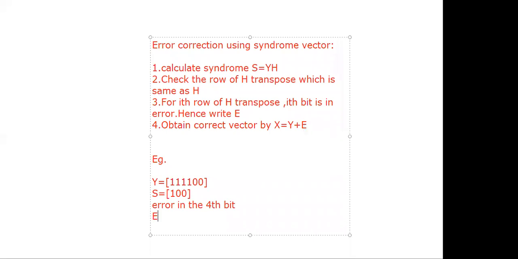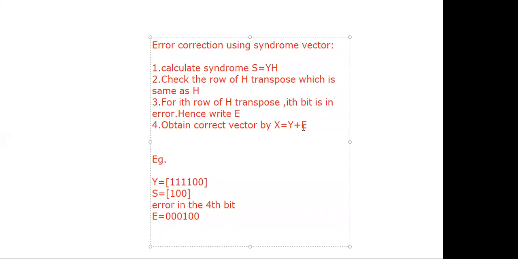Now what is the error vector? Error in the fourth bit, so the error vector is 0 0 0 1 0 0. This is a (6,3) block code, right?